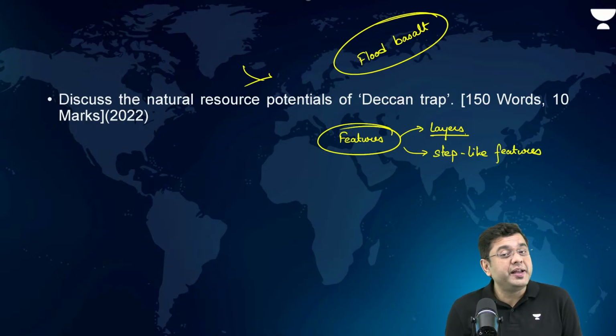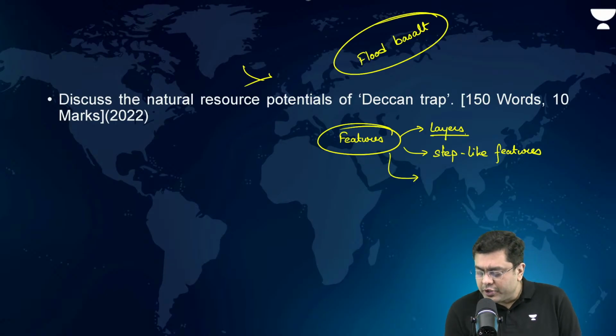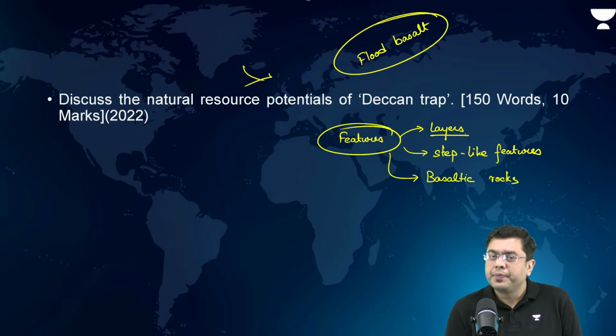Then what do you mention? You talk about the resource potential, right? Or even the kind of rocks in the features: basaltic rocks. The region has black soil.